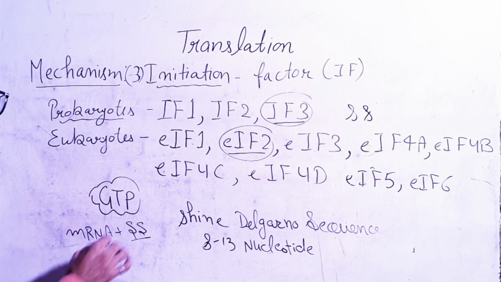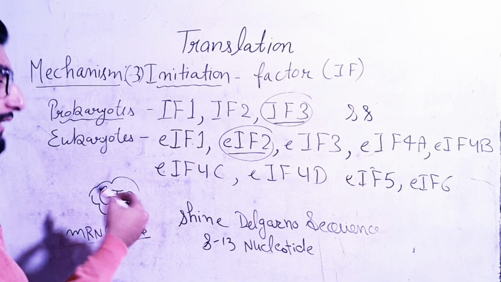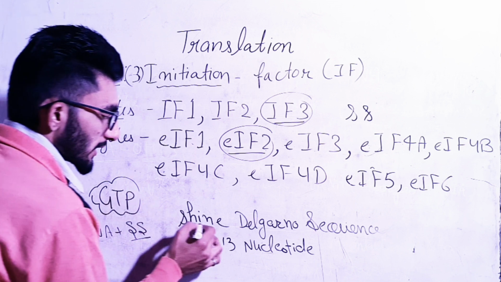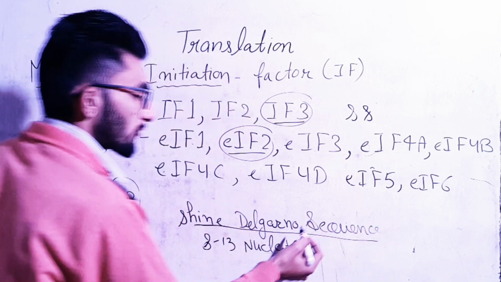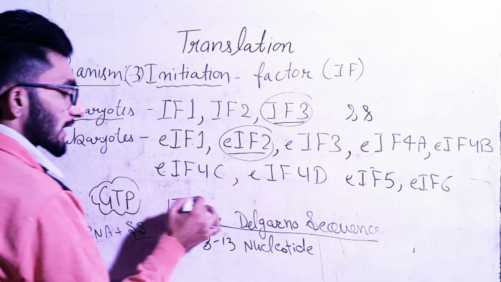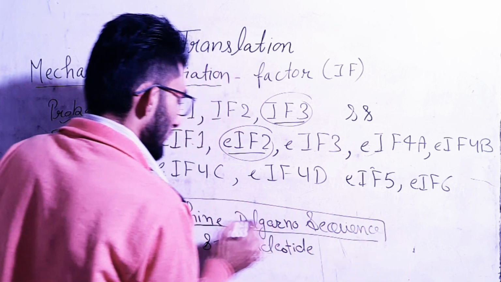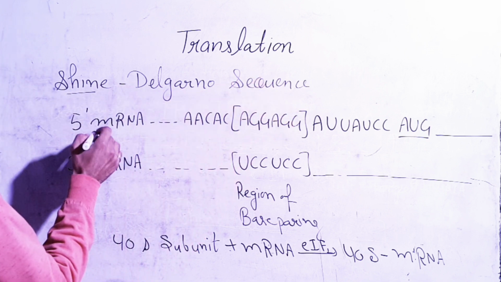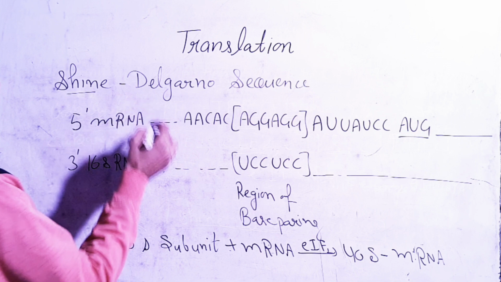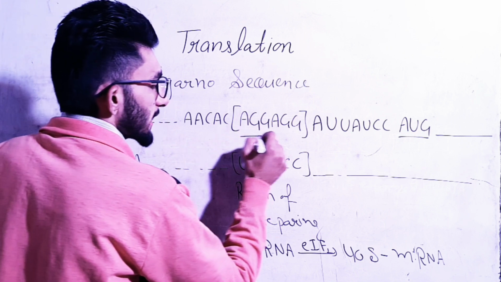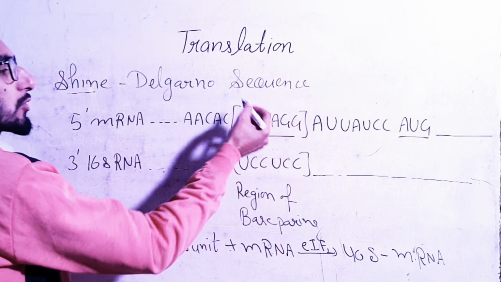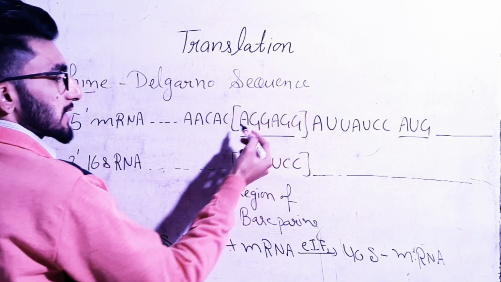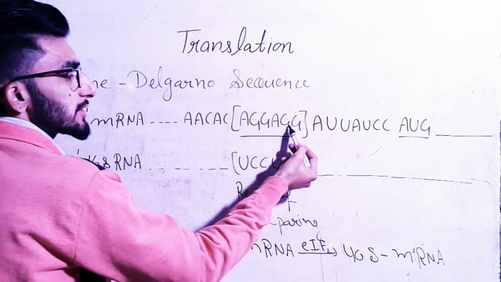And mRNA is attached to the smaller subunit of the ribosome by the Shine-Dalgarno sequence. So now we will study this Shine-Dalgarno sequence, which is very important. What is this Shine-Dalgarno sequence? This is present in prokaryotic mRNA. So here we have the Shine-Dalgarno sequence. This is a polypurine type of sequence in which AGG is present.